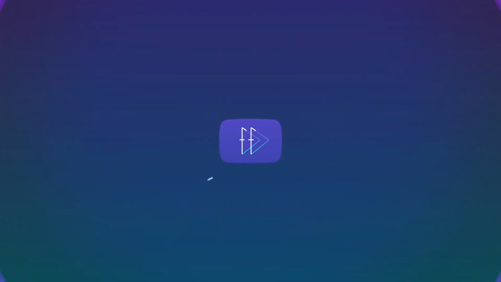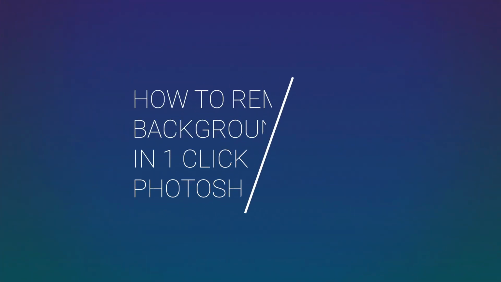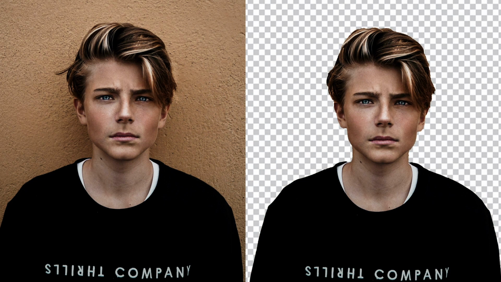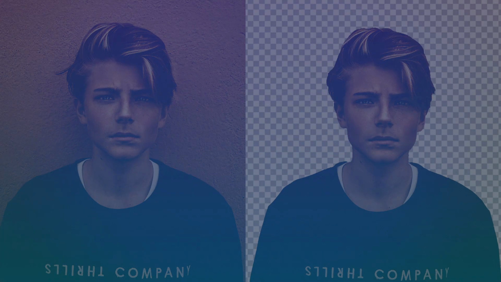Hey guys, in this super quick tutorial, I'm going to show you how you can remove the background of your photo with just one click. Yes, just one click. Before we get started, I have to clarify, this hack will not work for every photo. If this doesn't work for you, I also have other videos on how you can cut photos out in Photoshop. Okay, let's get started.